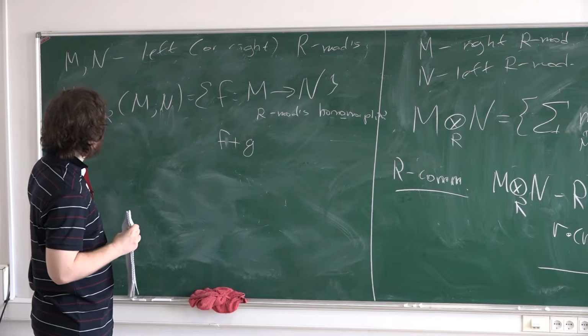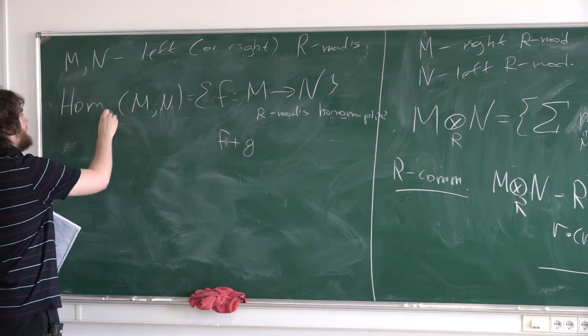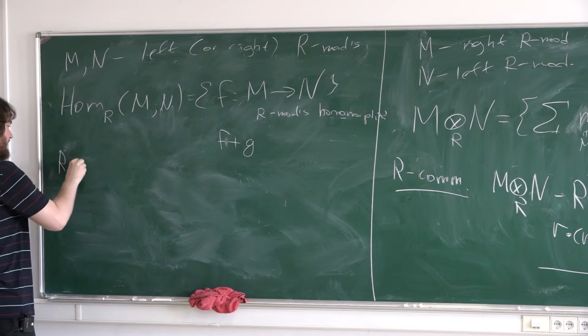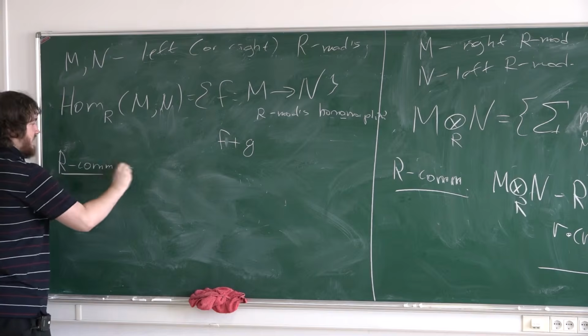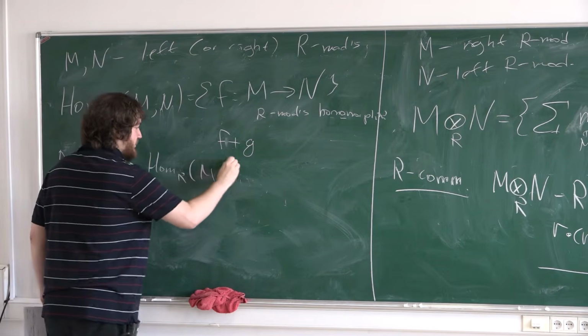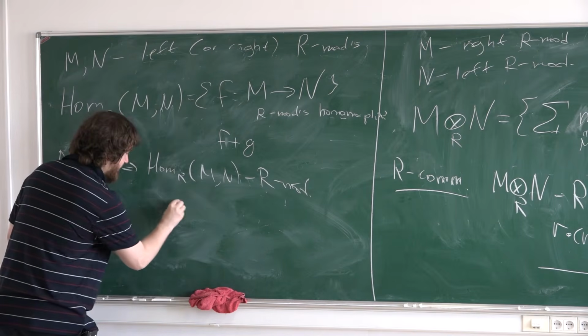But you cannot define an R module structure in general if R is not commutative. If R is commutative, again, then this is, of course, an R module, with this natural definition.